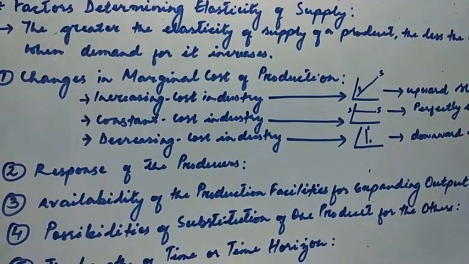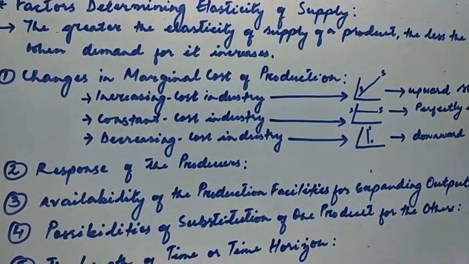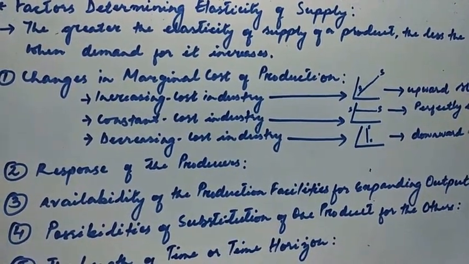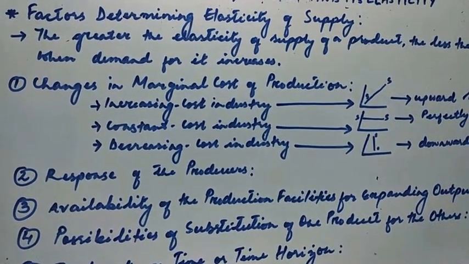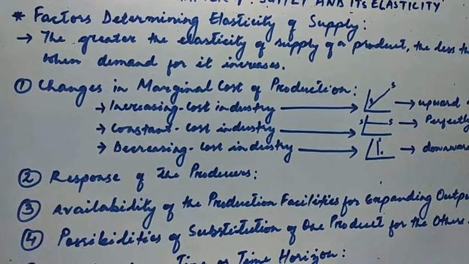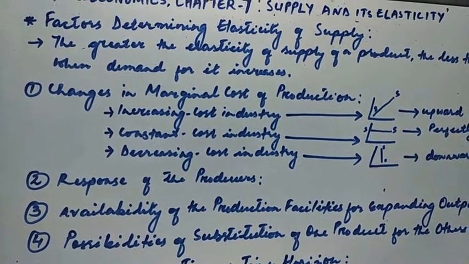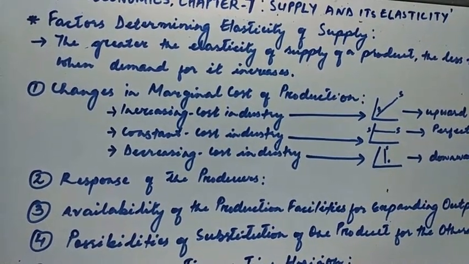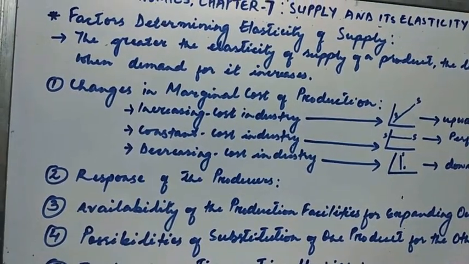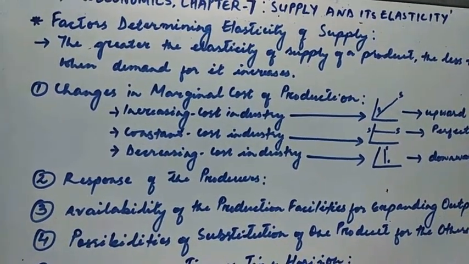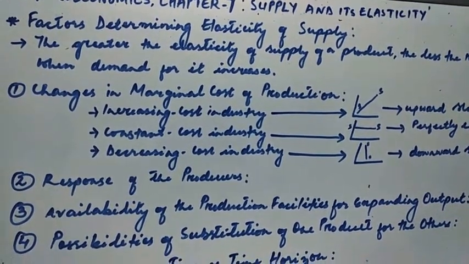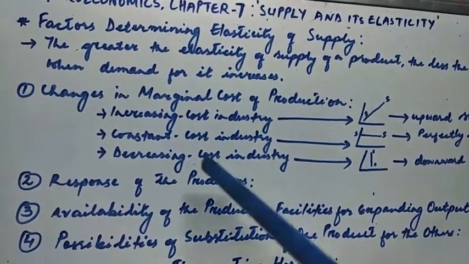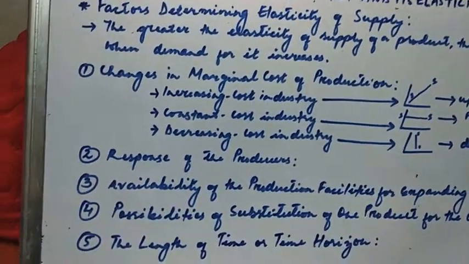Because in a decreasing cost industry, the expansion of production in the industry actually brings down the cost of production, and therefore additional output is forthcoming at a lower supply price. That is the reason why we have a downward sloping or negative elasticity of supply in a decreasing cost industry.